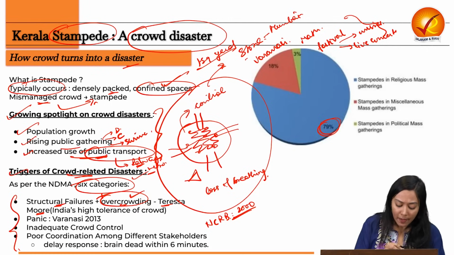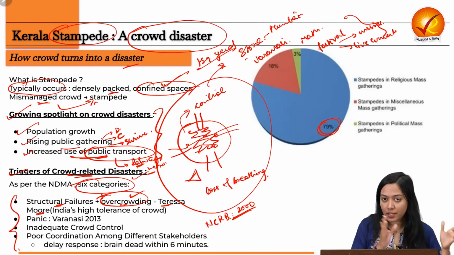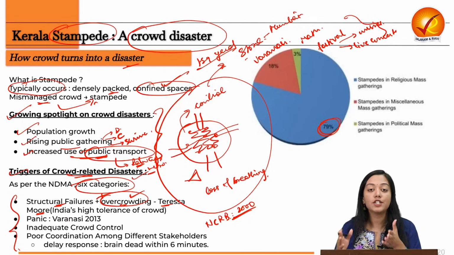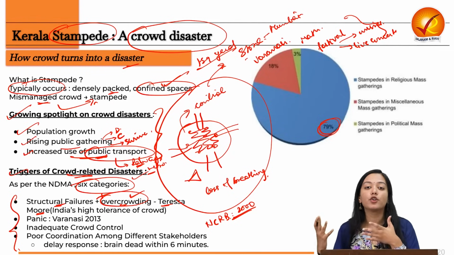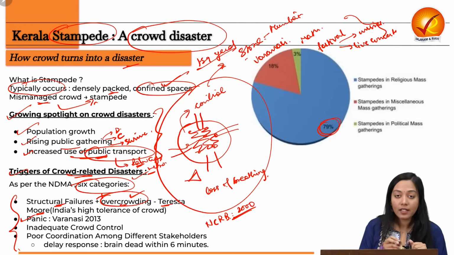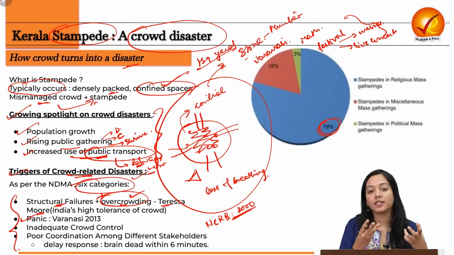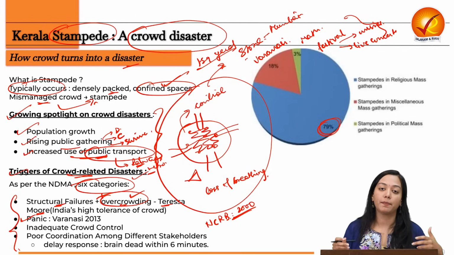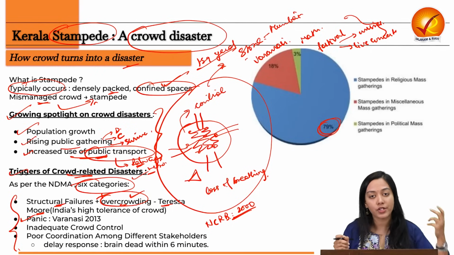So because we have certain structural limitations, aided with overcrowding, it leads to the culmination of disasters like stampedes. The second reason is the emergence of triggers. Triggers could be in the form of panic. Panic because everyone around you is rushing. You don't even know the reason why they're rushing, but because they are rushing, you also start rushing, you also start moving out.